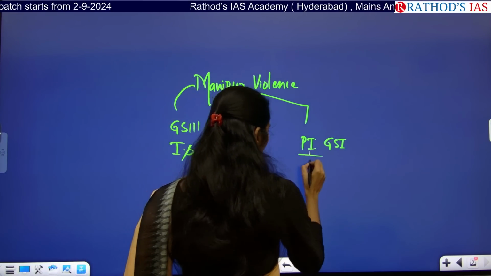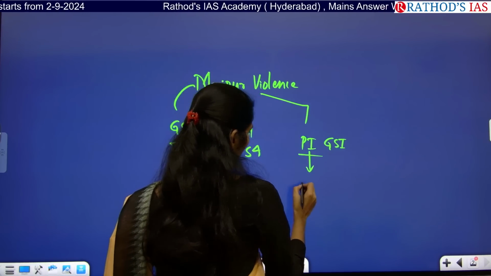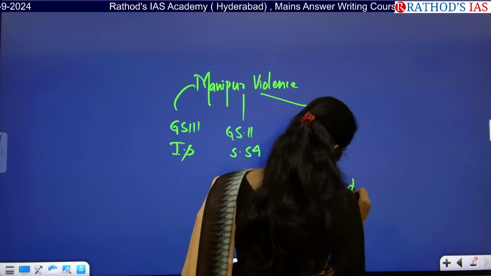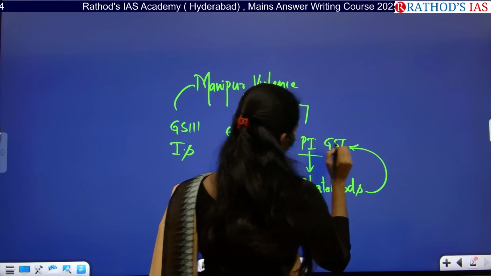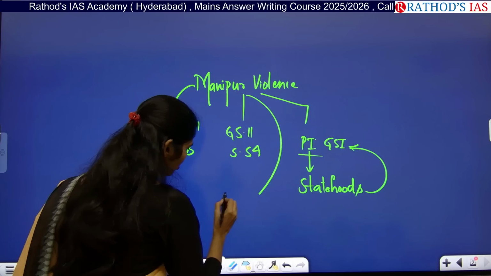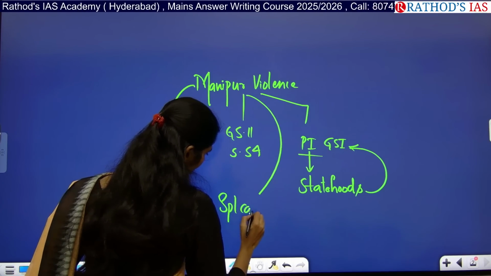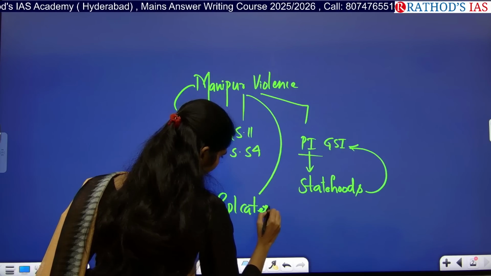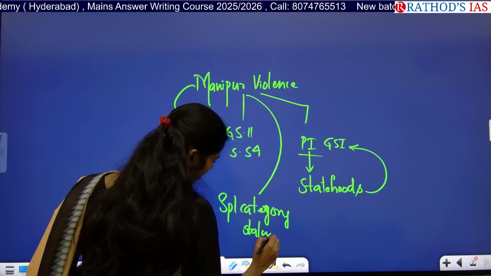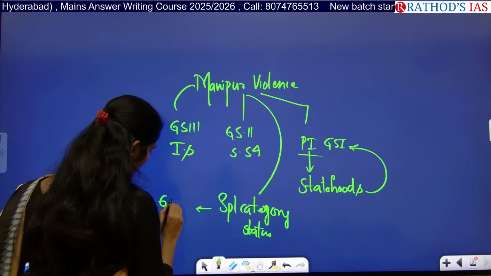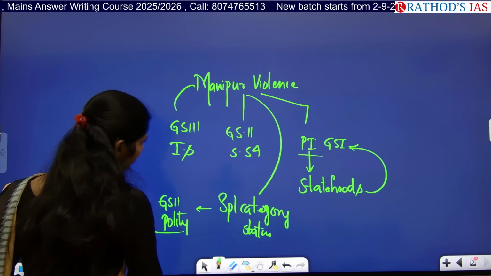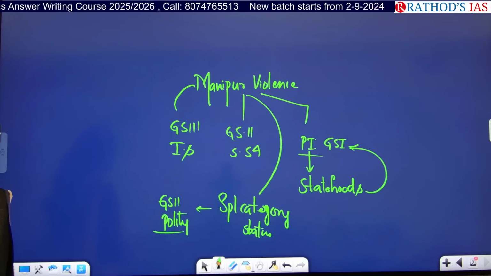So here you have to connect this topic with statehoods after independence. This will be important. And you also have to see special category status, which you will study in GS paper 2 polity. So from these 4 subjects, this article is relevant.